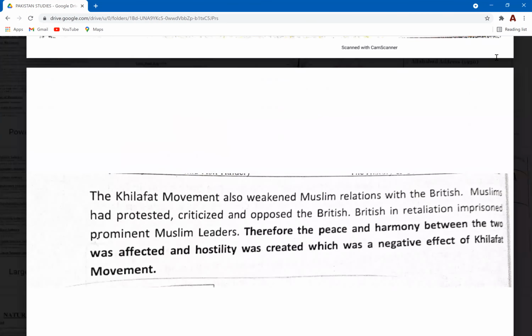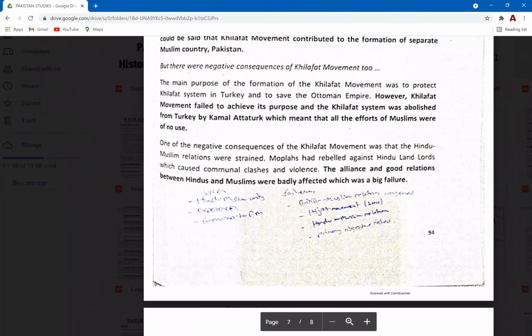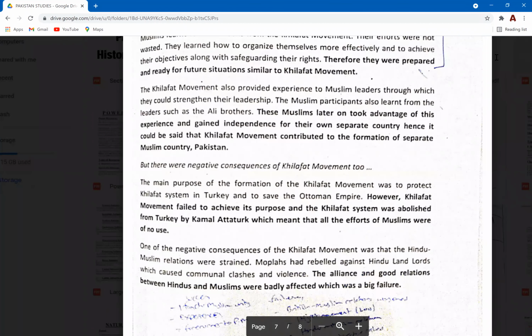Yeah. So that is it. These were the consequences of the Khilafat movement. Guys, we're done with this topic.